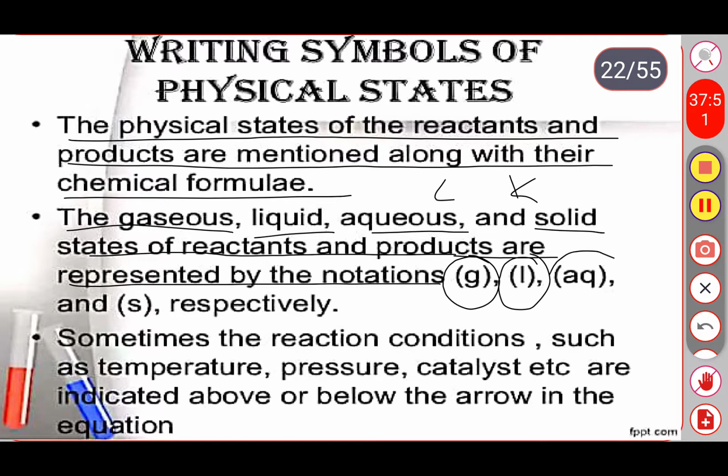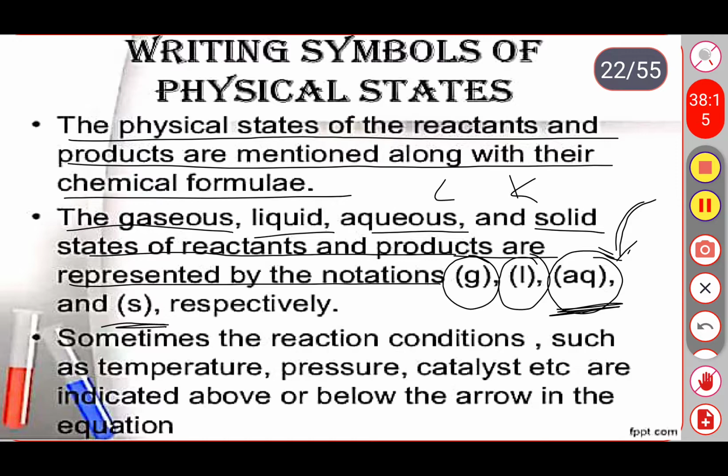What do you mean by aqueous solution? When any substance is completely soluble in water, that kind of solution we call an aqueous solution. And the final one is solid. Solid is represented with S.